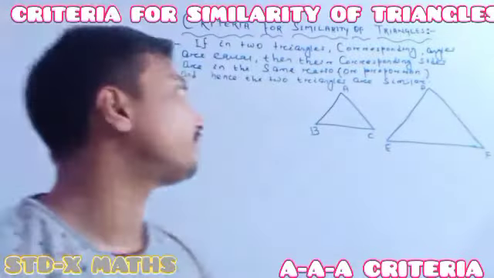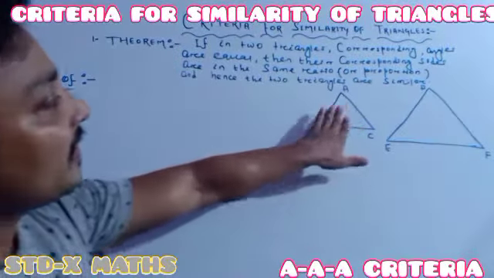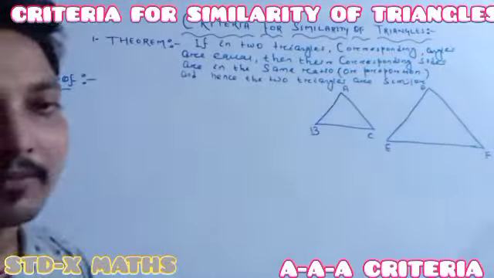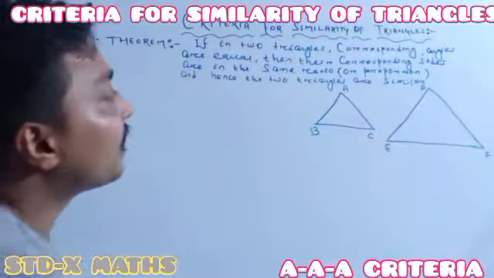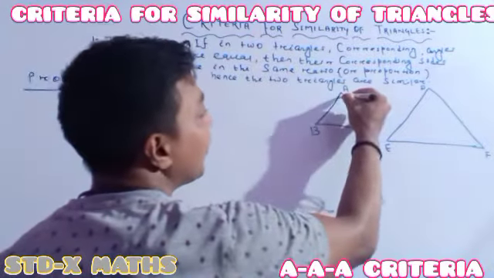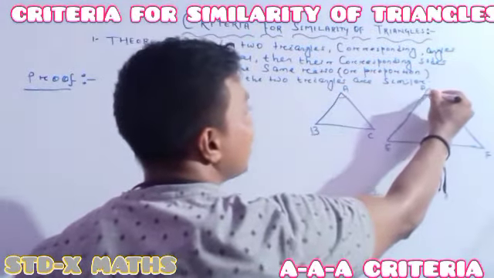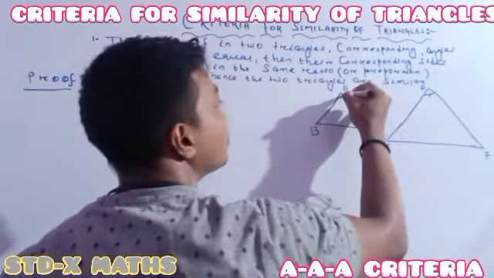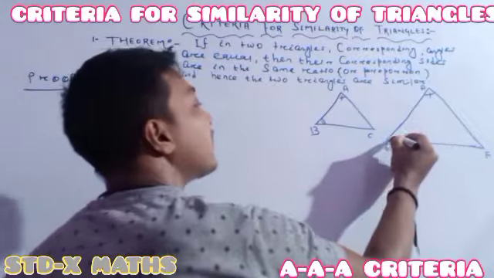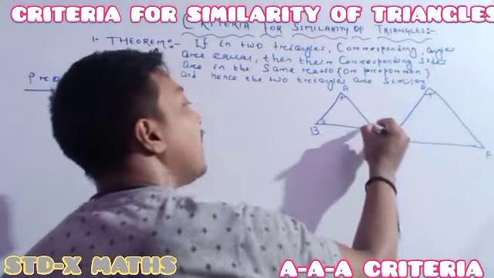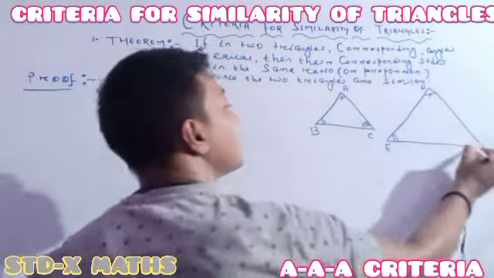Understood perfectly? So from the figure everything is given. ABC is one triangle, and DEF is another triangle. From the picture I am showing, see it perfectly. This angle is the same as this angle. Ready? Then this angle is the same as this angle, and this angle is the same as this angle.